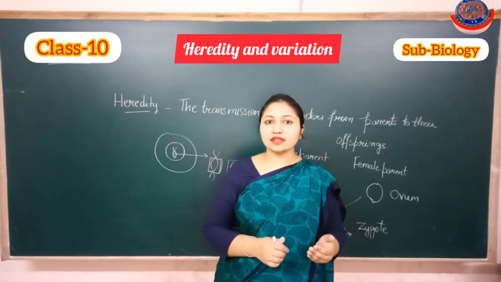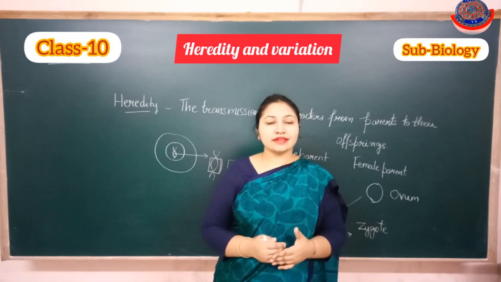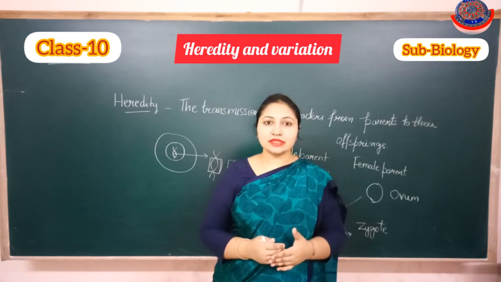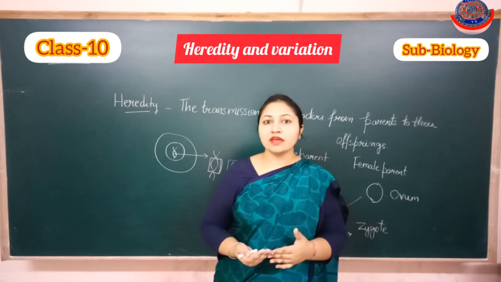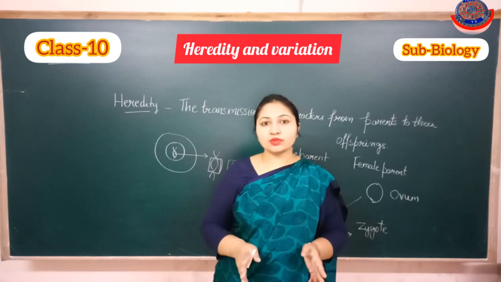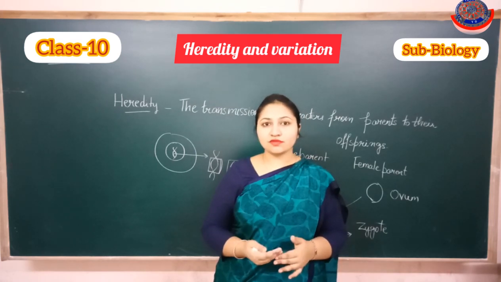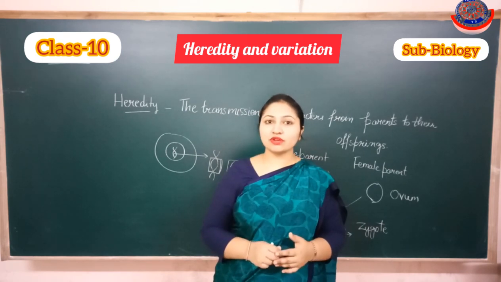So these genes are responsible for encoding the characters, and exactly the same characters are not present in any offspring as in their parents. No individual inherits the same characters from their parents. Why? Because two parents are involved in sexual reproduction.